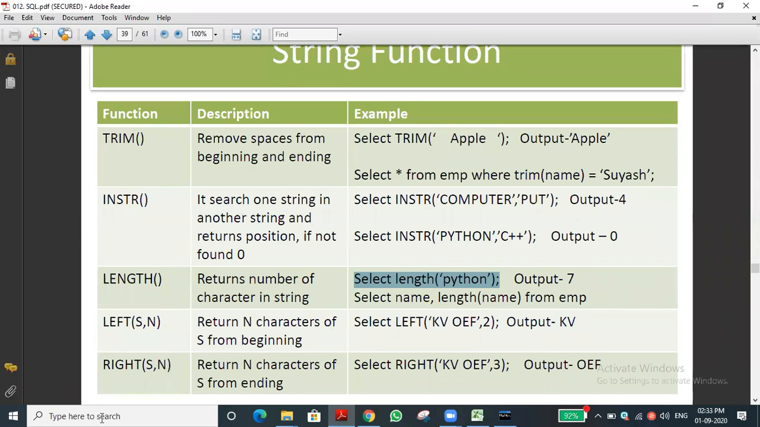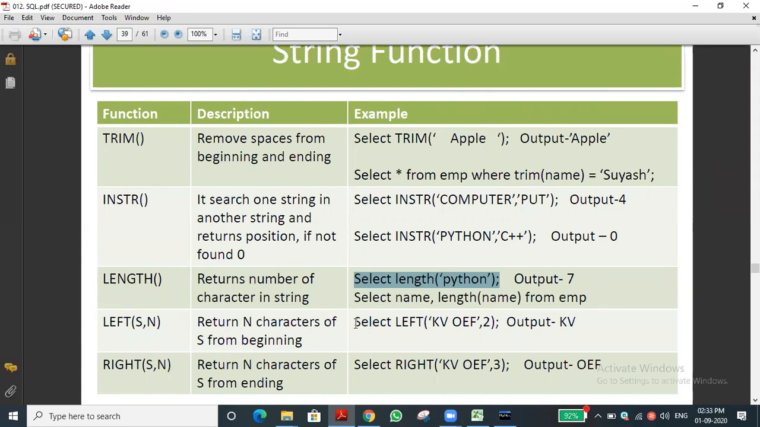The next one is the left function and right function. It is also there in Python. That means it searches from the left-hand side and the right-hand side. Here also left is there. N is the number of characters, and S is the string where it should start.